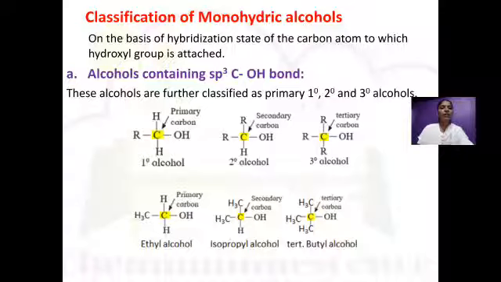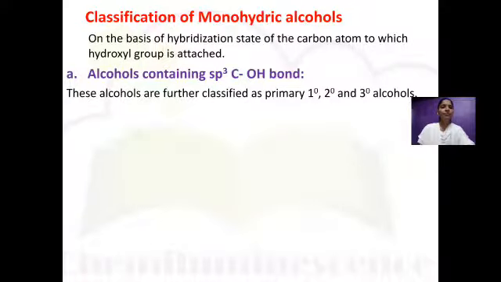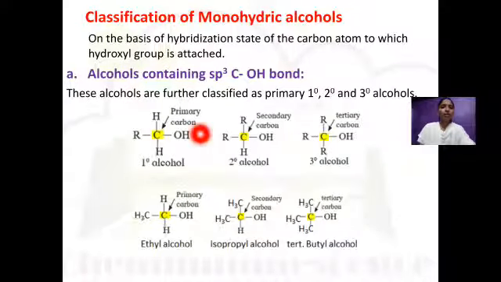Here you can see in primary alcohol, the OH group is attached to a primary carbon atom. In secondary alcohol, the OH group is attached to a secondary carbon atom, and in tertiary alcohol, the OH group is attached to a tertiary carbon atom.